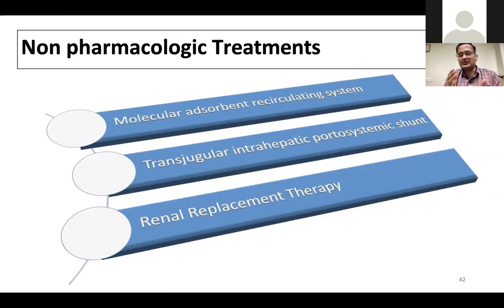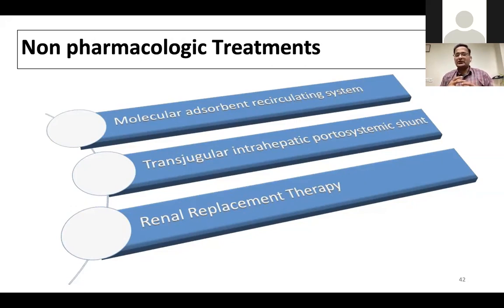So MARS is a decent option in which fresh albumin is circulated outside, and it's like a dialysis with an external circulating membrane and a fluid. By diffusion, the creatinine, bilirubin and other things are exchanged across the membrane to the albumin circulating outside the body, in a dialysis kind of system. But it is very expensive, with limited benefit and many negative trials, and only useful in patients with decompensated cirrhosis with HRS.